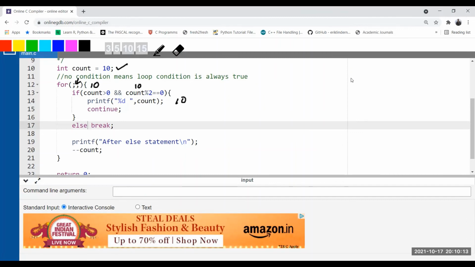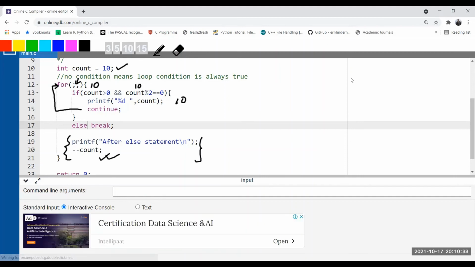Continue means continue the loop after updating the value. It will go from this line to the loop. It will not execute these two lines, although these two lines are outside of the if and else. So we are expecting these two lines to execute so that the value can be decremented and the loop can be controlled.